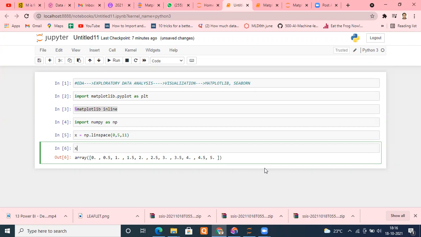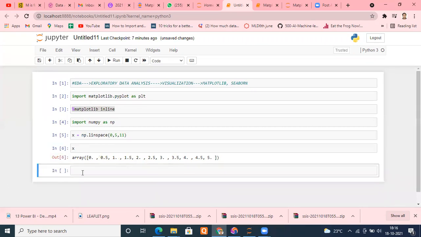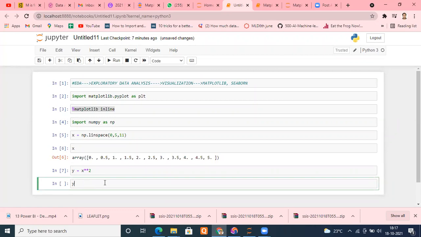Now we start to visualize our data, and this is a very, very easy thing to do. Before using that, let me create one more variable, and that variable is nothing but x to the power 2. This is one variable y, which is nothing but x to the power 2. So you just execute that, and if you want to see that, you can see that.